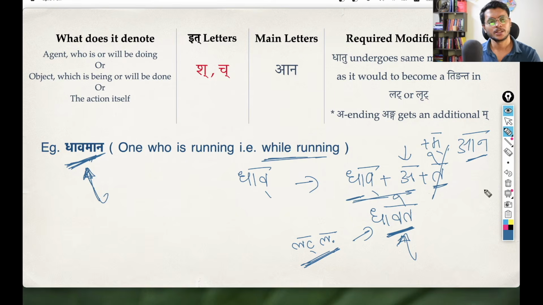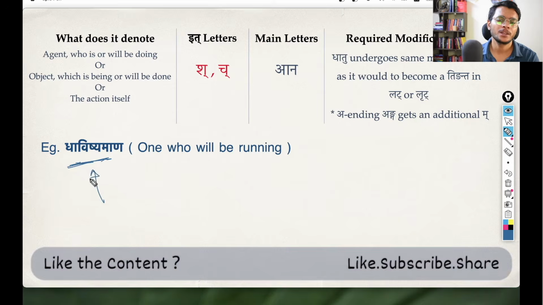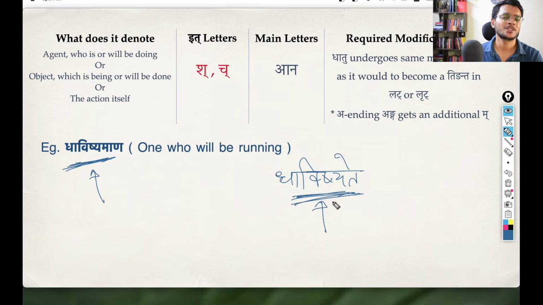Okay, so that is how you get this word. And then similarly, you have the lrit lakara replacement also, dhavishyamana, one who will be running. Again, this is just a replacement of the lrit lakara form, that is dhavishyate. The construction is the same as what we saw before, so no need to go into that same mechanism. Dhavishyate is the lrit lakara form, and the replacement uses shanach pratyay, dhavishyamana, one who will be running, denoting the future action.